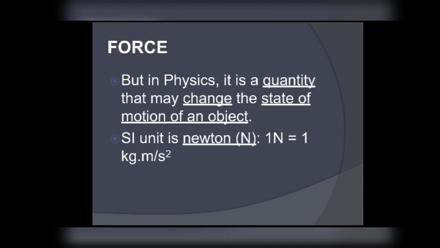So force is a physical quantity. It can change the state of motion of an object. I'm not talking only about motion, but the state of motion. So what are the two states of motion? Rest position and movement. I can apply force to make an object move. Also, I can apply force to stop the object's movement. That is what I mean here by state of motion. There are two states of motion, rest and movement.